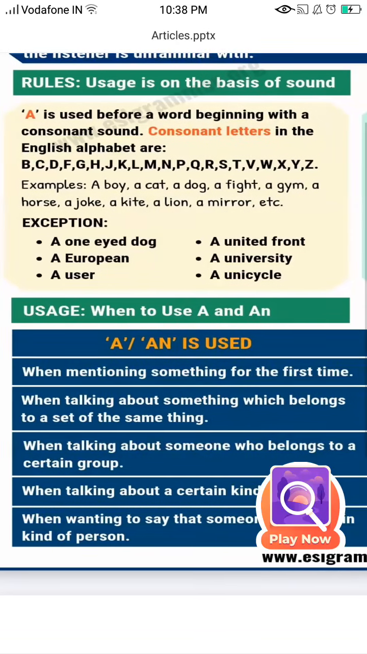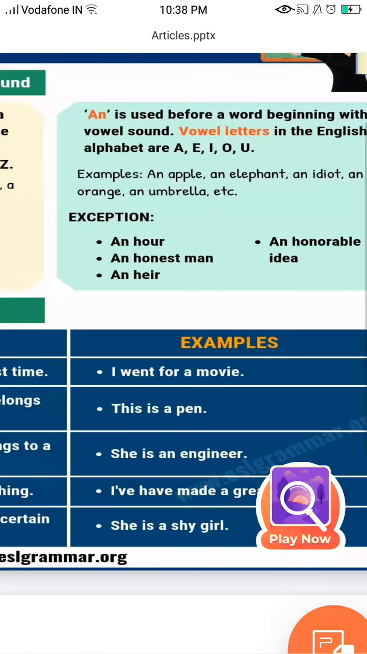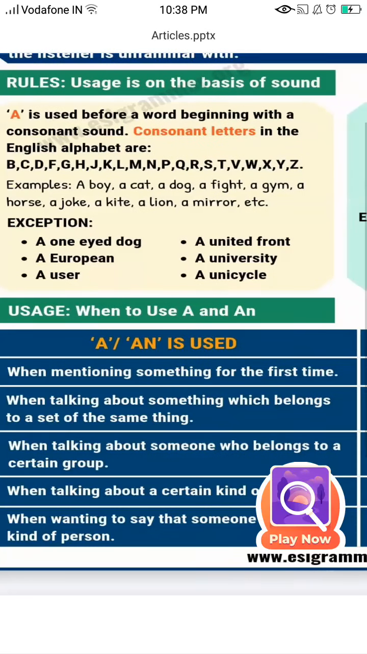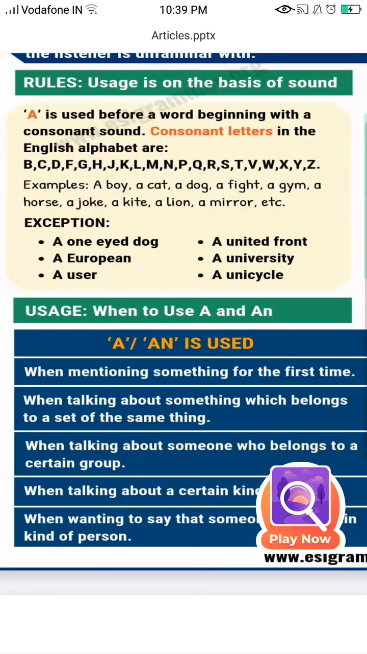Coming to the second indefinite article, we have a. A is used before a word beginning with a consonant sound. Consonant letters in the English alphabet: we know in the English alphabet there are 26 letters. Out of those, we already know 5 are used when we use the article an. The remaining alphabets are used for a. Those remaining are B, C, D, F, G, H, J, K, L, M, N, P, Q, R, S, T, V, W, X, Y, and Z.